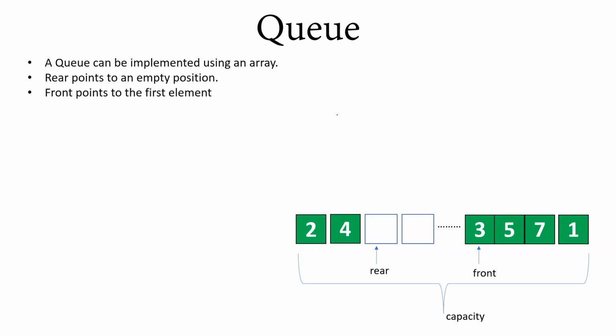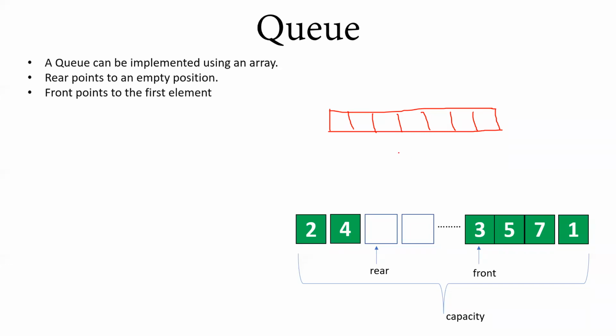Let's say we have a queue implemented using an array. We have 1, 2, 3, 4, 5, 6, 7, so there are 7 elements.